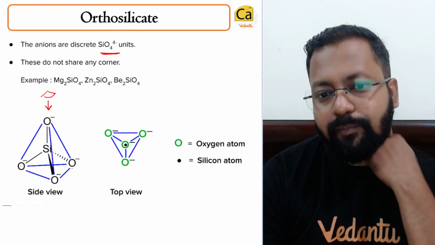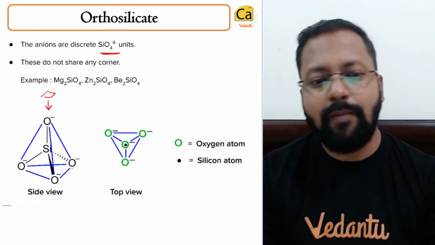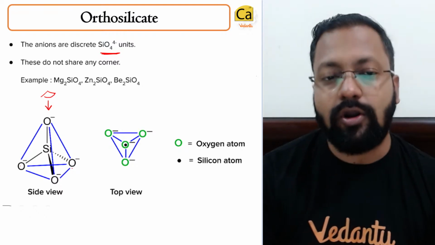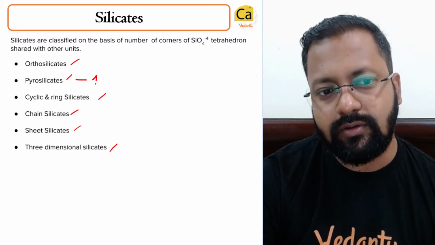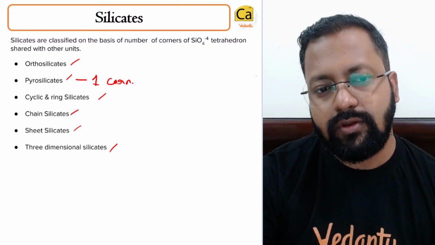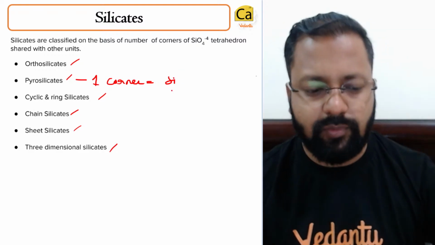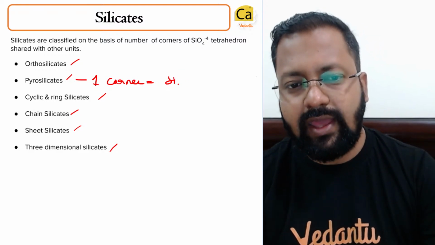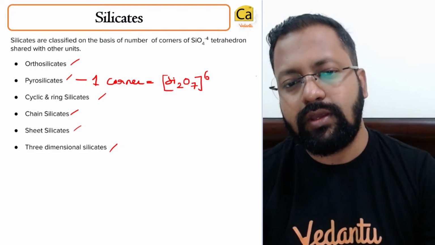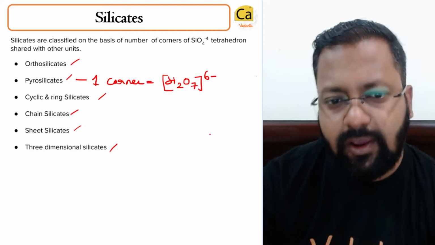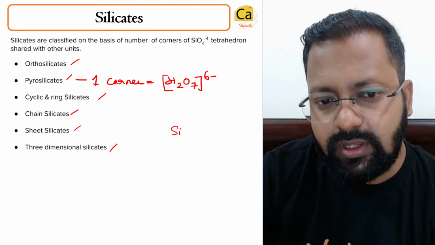But if you take pyrosilicate, pyrosilicates will share one corner. One corner is shared. So the simple formula for this will become Si2O7 6- क्योंकि एक कॉर्नर शेयर हो जाएगा. They will share one corner.